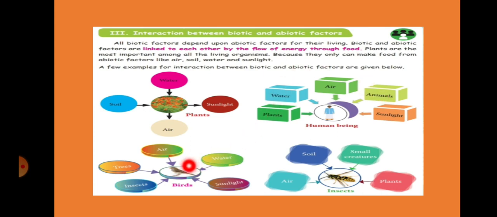And birds, see here, birds need air, trees, because the house of birds is trees, water, sunlight, and insects to eat. Next, insects need soil, air, small creatures to eat, and plants, right? This is the way biotic and abiotic factors are interlinked.